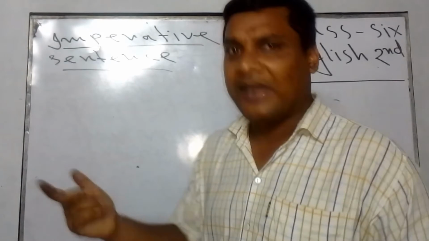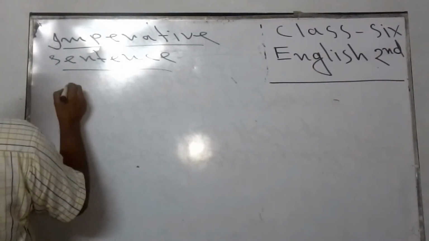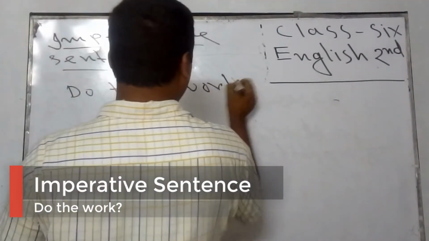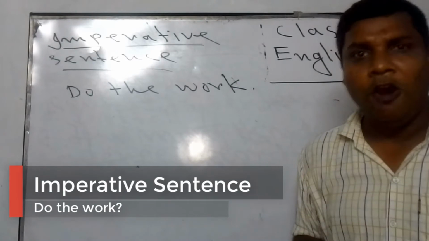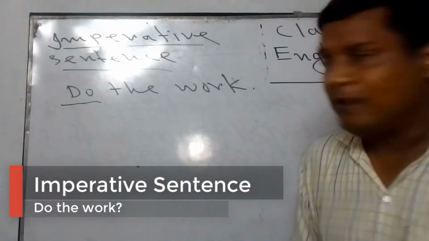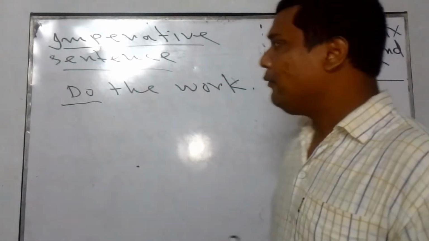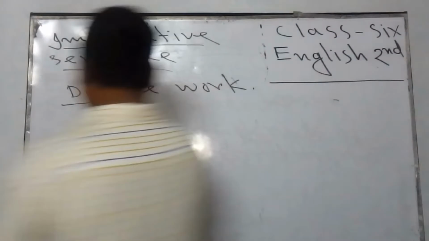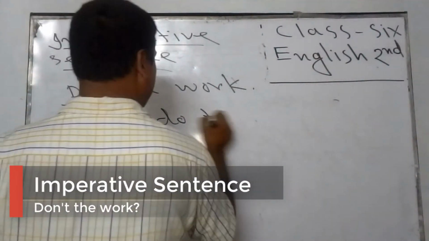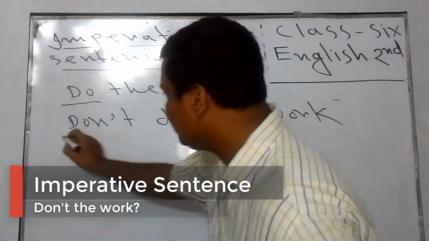So let's go to some examples. At first, I will give an example. To the word. Here, this is an imperative sentence. Why? Because there is the use of PV1. That means PV1 must be added. And in this way, we may also use don't to the word. Here, don't has been used.